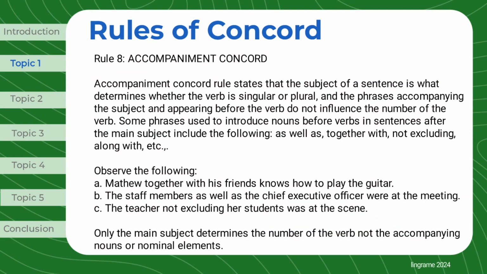Rule 8, Accompaniment Concord. The Accompaniment Concord rule states that the subject of a sentence is what determines whether the verb is singular or plural, and the phrases accompanying the subject and appearing before the verb do not influence the number of the verb. Some phrases used to introduce nouns before verbs in sentences after the main subject include the following: as well as, together with, not excluding, along with, etc.